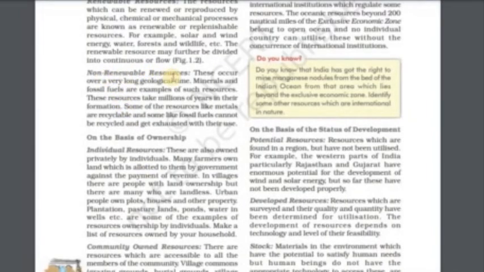Non-renewable resources. These occur over a very long geological time. Minerals and fossil fuels are examples of such resources. These resources take millions of years in their formation. Some of the resources like metals are recyclable and some like fossil fuels cannot be recycled and get exhausted with their use.